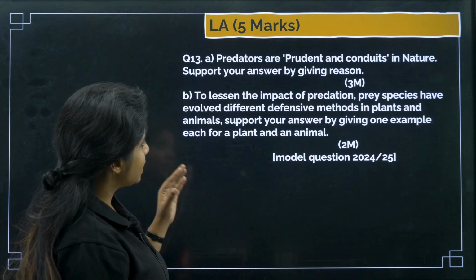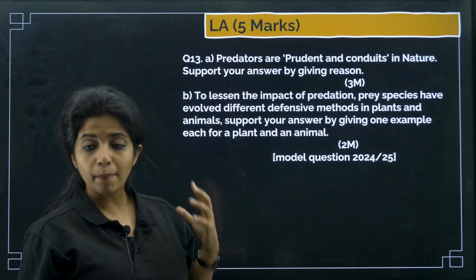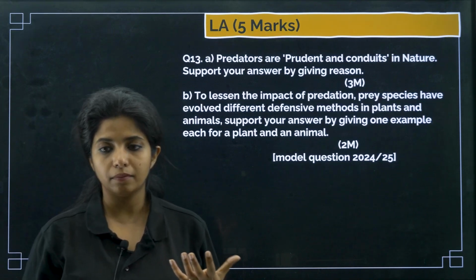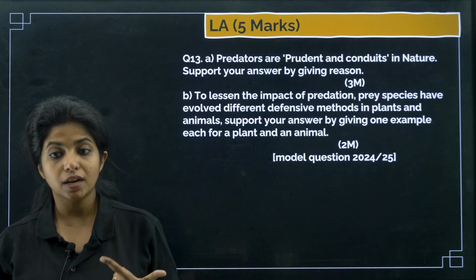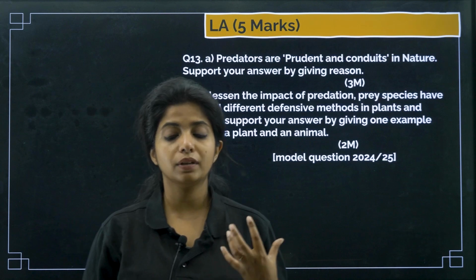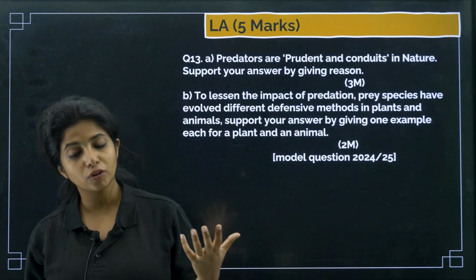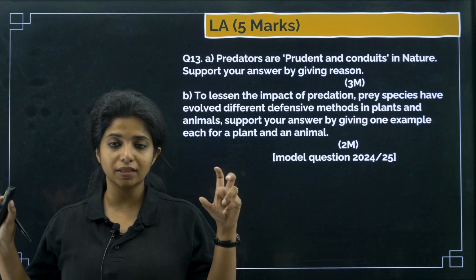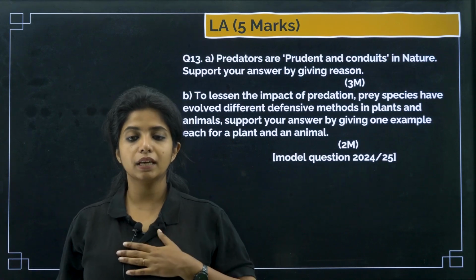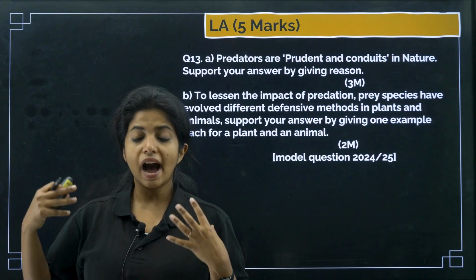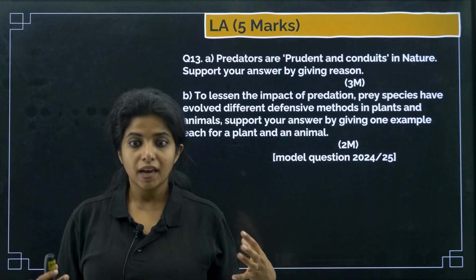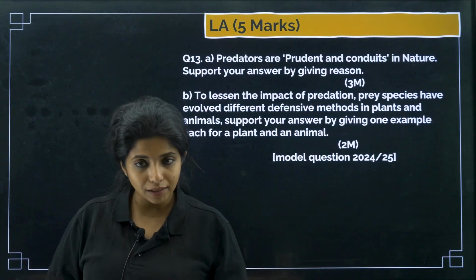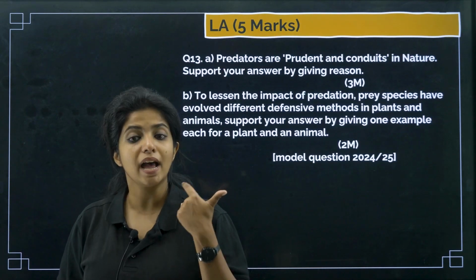Now, to lessen the impact of predation, prey species have evolved different defensive methods in plants and animals. Support your answer by giving one example each for a plant and an animal. I have given more than one example for you to understand things better. So, what does the question exactly mean? It means that if someone is going to eat me, I have to have my own defense mechanism. What are the defense mechanisms, both in the case of plants as well as animals?